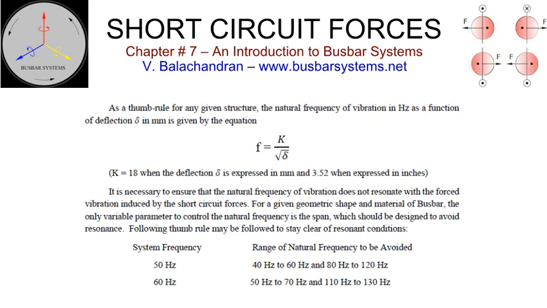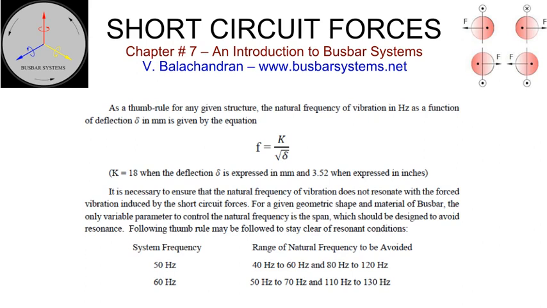As a thumb rule for any given structure, the natural frequency of vibration, in cycles per second, as a function of deflection delta, in millimeters, is given by the equation: frequency equals a constant k divided by square root of delta. K equals 18 when the deflection is expressed in mm and 3.52 when expressed in inches.